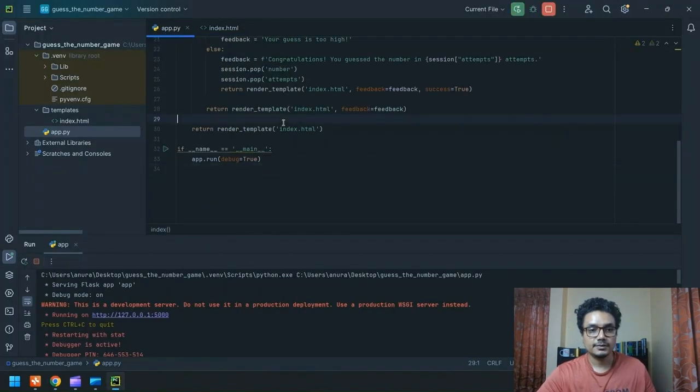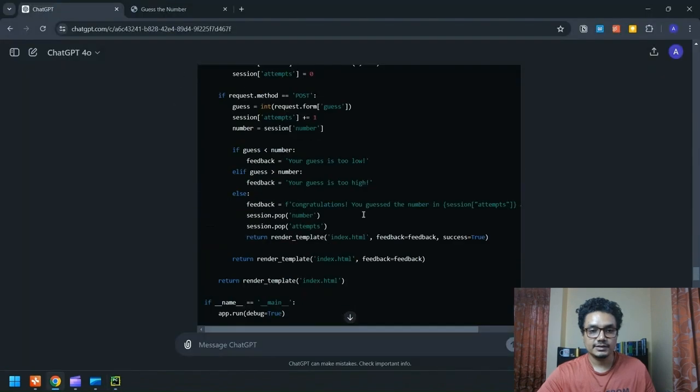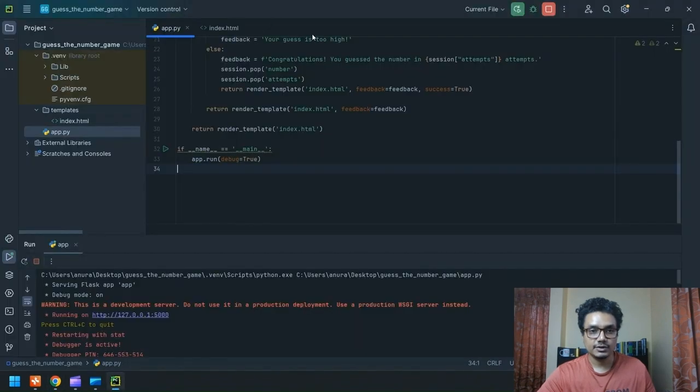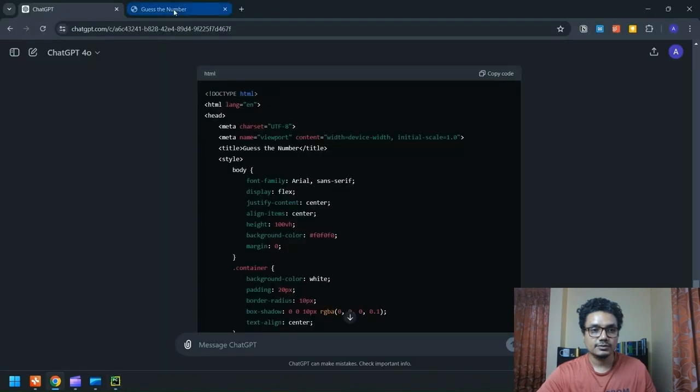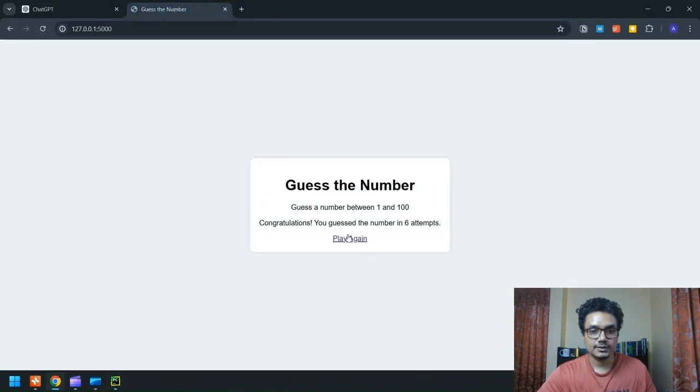App.py. It looks like it's the same code still. There is no point in copy pasting it again. And let's go and refresh it again. This is play again.